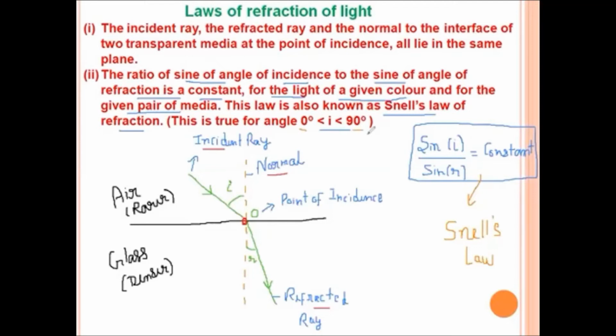That is, if we throw a ray of light of the same color at any angle of incidence and obtain the angle of refraction, then the ratio sin i to sin r remains constant. This ratio will not change for refraction that takes place between the same mediums and for the same color or same wavelength of light.